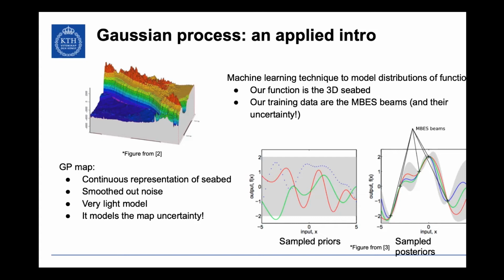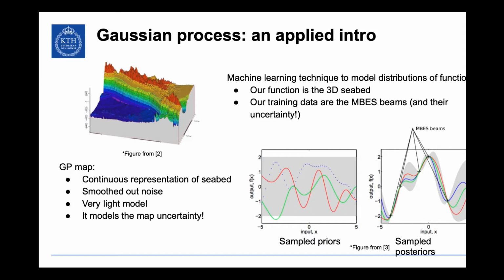And where I don't have multibeam beams, like here, I have higher uncertainty, but much smaller than before, because I know that whatever my terrain is between those two points, it's not going to be like this. Well, it's unlikely, might be, but shouldn't be. So it's going to be something like this or like this, and so on. So basically, what happens in between is the training of these GPs, and we do it with our multibeam data. More questions later. But yes, so what does the Gaussian process give us after the training? It gives us a continuous representation of the seabed, as opposed to a point cloud where we will only have these samples, right? Now we have a continuous function.